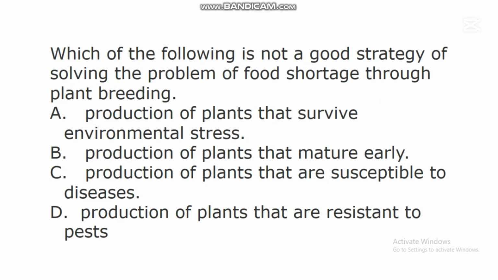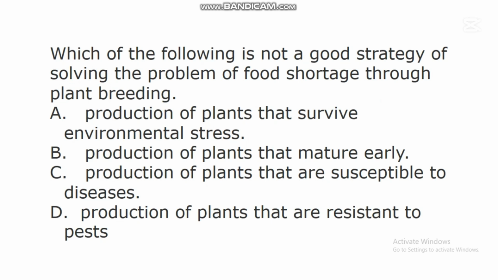The next question says, which of the following is not a good strategy of solving the problem of food shortage through plant breeding? A. Production of plants that survive environmental stress. B. Production of plants that mature early.